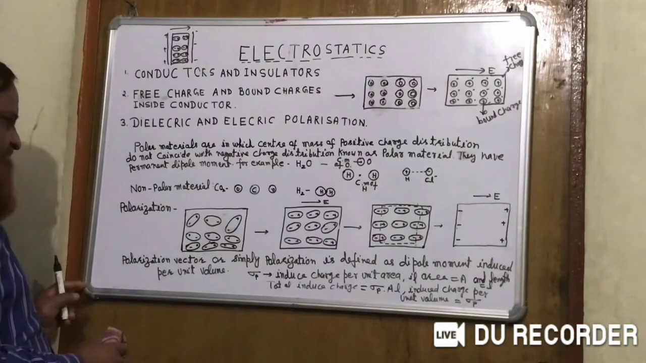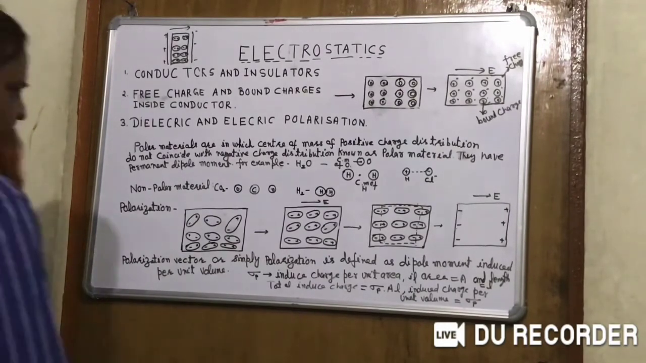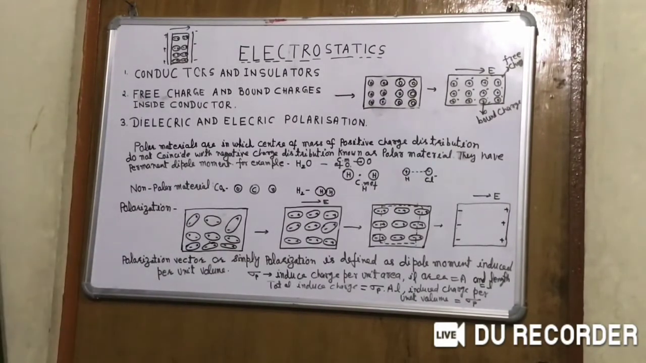Now, polarization vector. The polarization vector, or simply polarization, is defined as the dipole moment induced per unit volume.